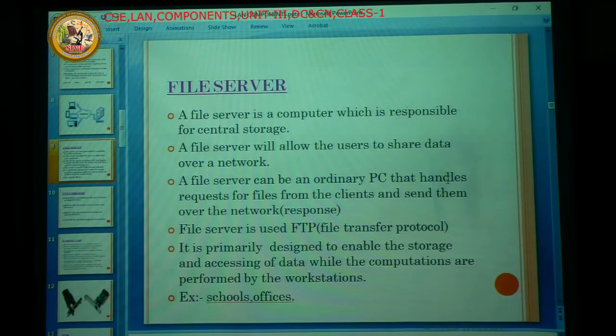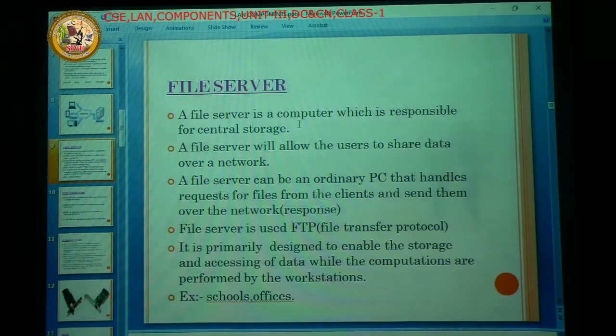Next one is the file server. I already told you about the file server. A file server is a computer, because an ordinary PC can be set up as the file server, which is responsible for central storage. That means all files are stored in one location in the file server. It is responsible for all the files.